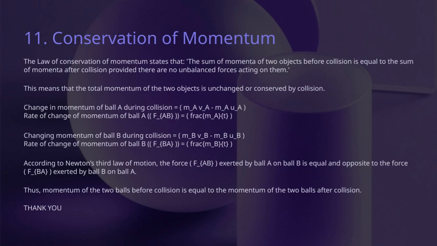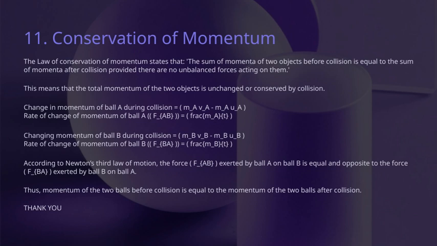Now, when we look at the change in momentum of ball B during the collision, it's given by the difference between its final and initial momenta, mb vb minus mb ub. The rate at which this momentum changes, that is, the force exerted by ball B on ball A, is essentially this change divided by the time over which it happens, or (mb vb minus mb ub) divided by t.